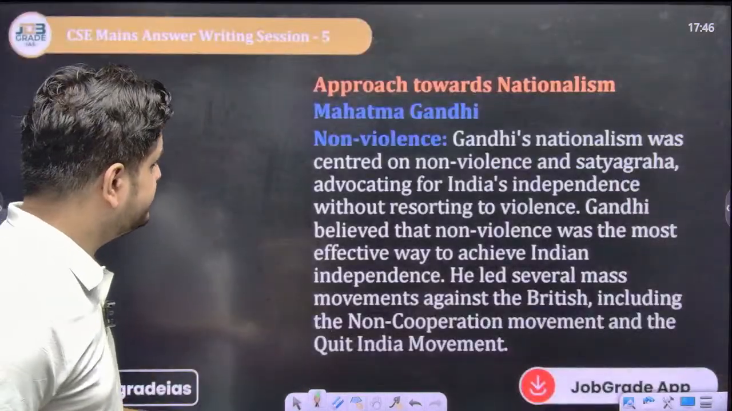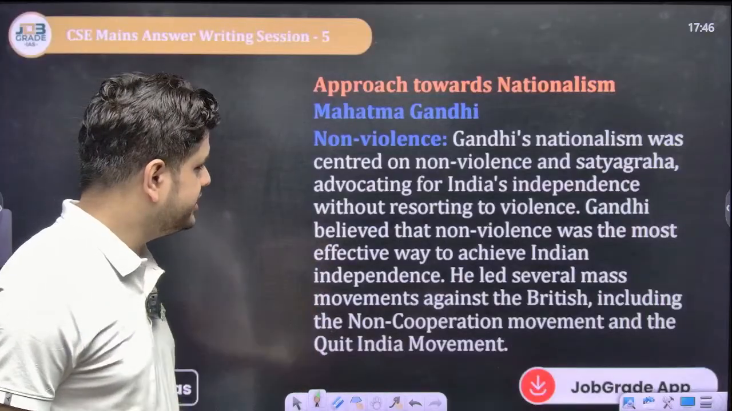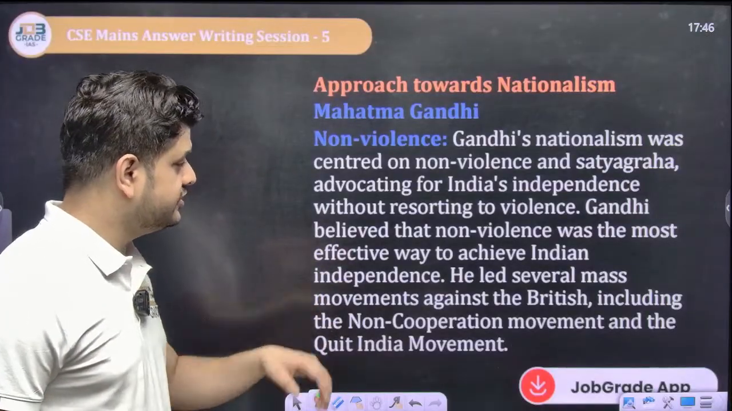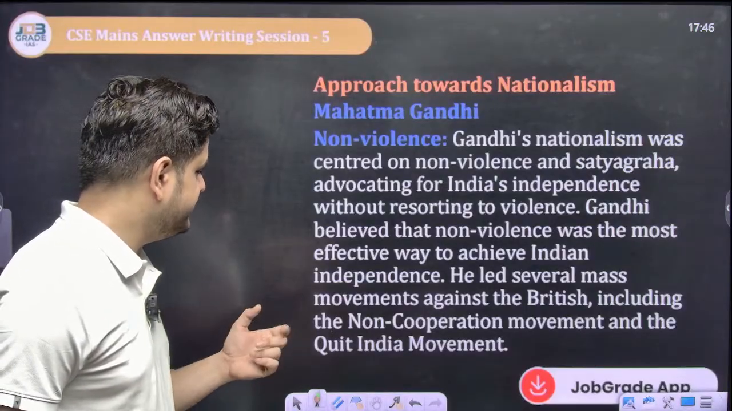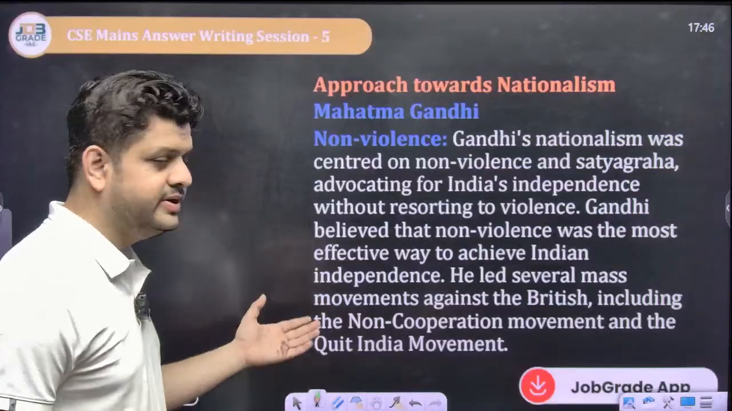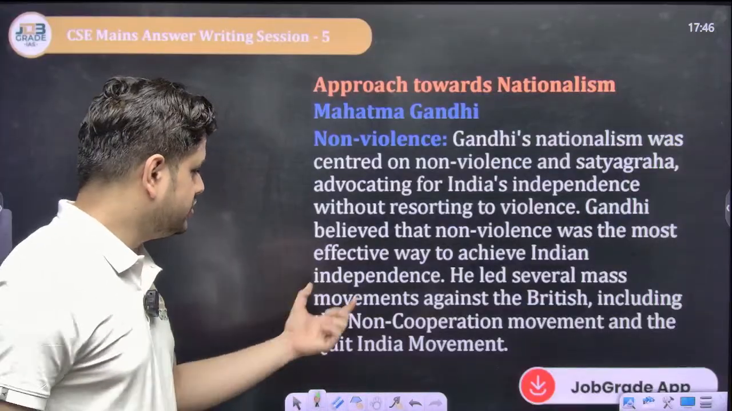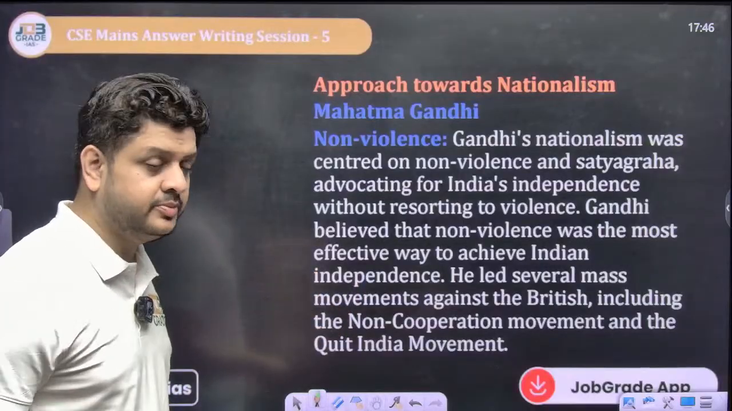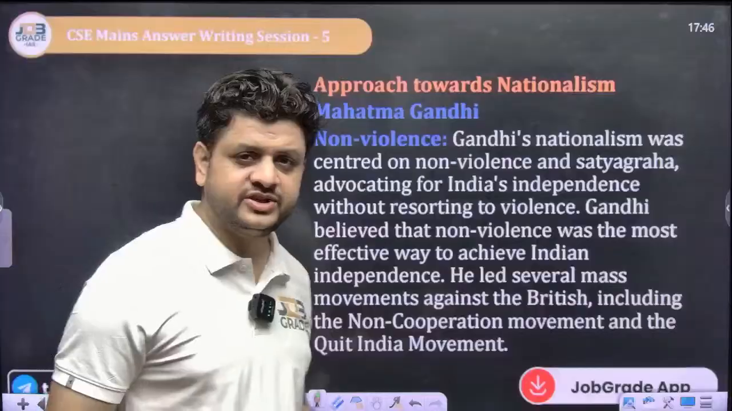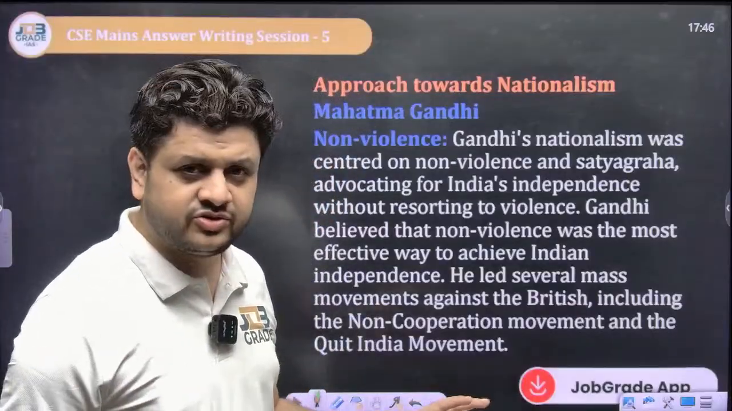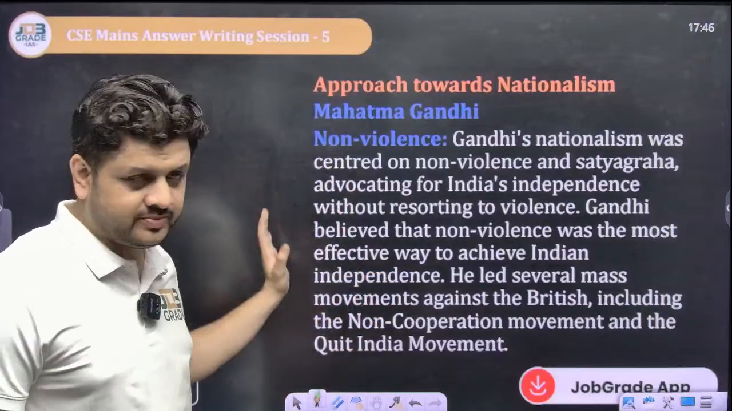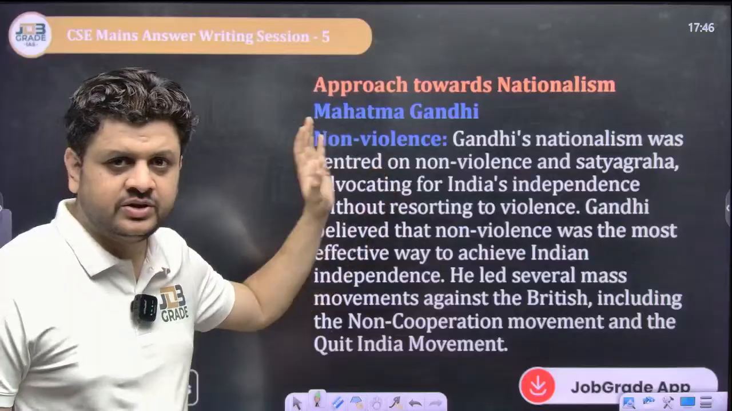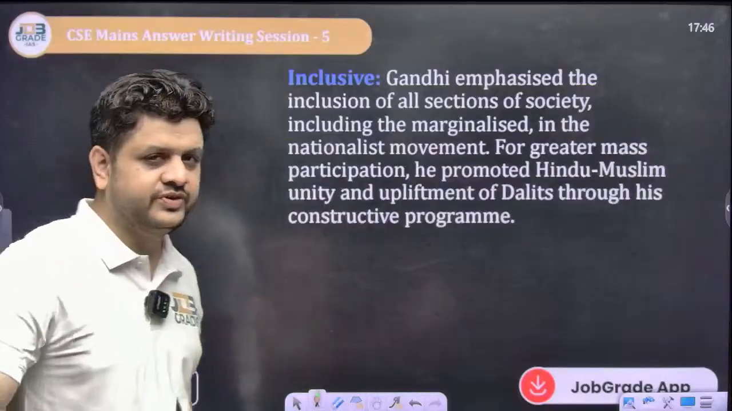So now Gandhi's nationalism was centered on non-violence and Satyagraha, advocating for India's independence without resorting to violence. Clear? Gandhi believed that non-violence was the most effective way to achieve Indian independence. He led several mass movements, as I told you, like the non-cooperation movement, Quit India movement, civil disobedience movement, Champaran Satyagraha, or the Ahmedabad mill strike. These were all issues entertained by Gandhi, and he was a mass leader who always advocated the concept of non-violence. On the other hand, his approach was very inclusive.